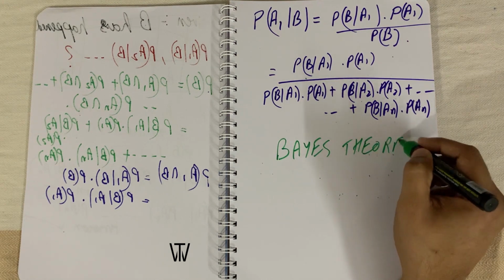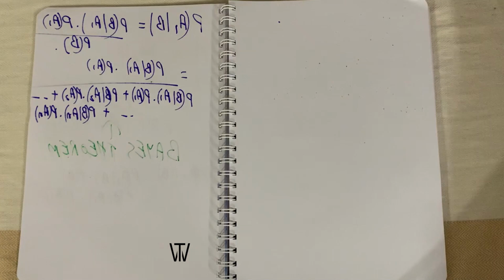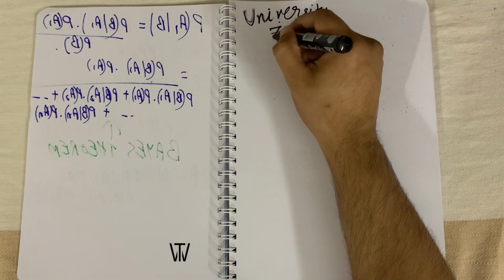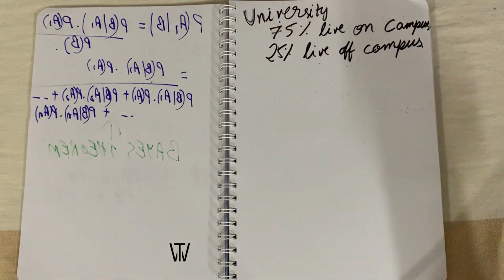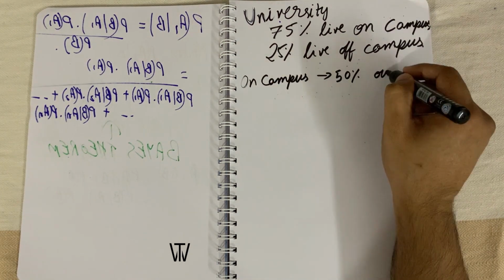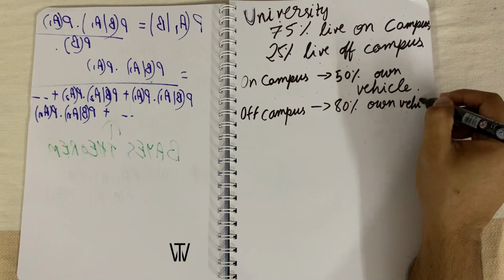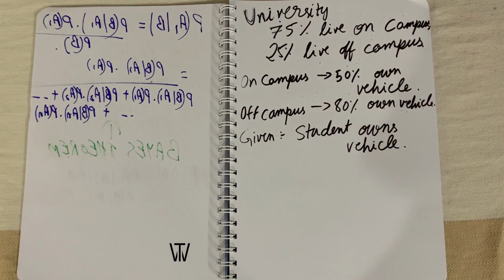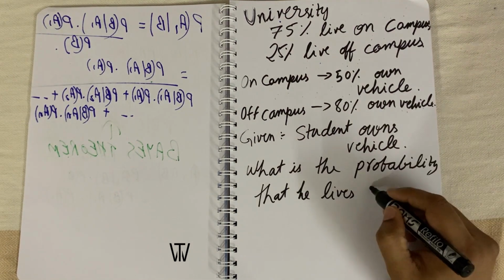Now let's see if we can solve some problems using this Bayes theorem. Suppose in a university, 75% of the students live on campus and 25% live off campus. Of those living on campus, 50% own a vehicle. Of those living off campus, 80% own a vehicle. You are given a student who owns a vehicle. What is the probability that he lives on campus?